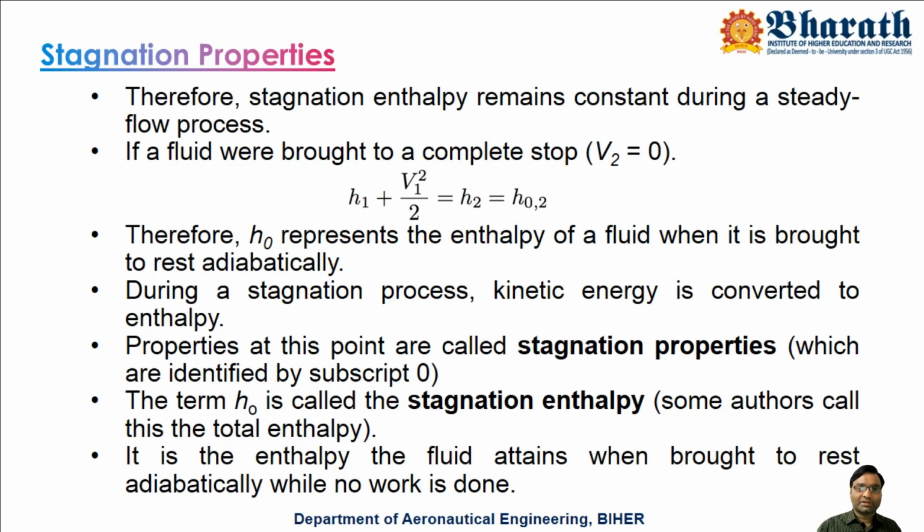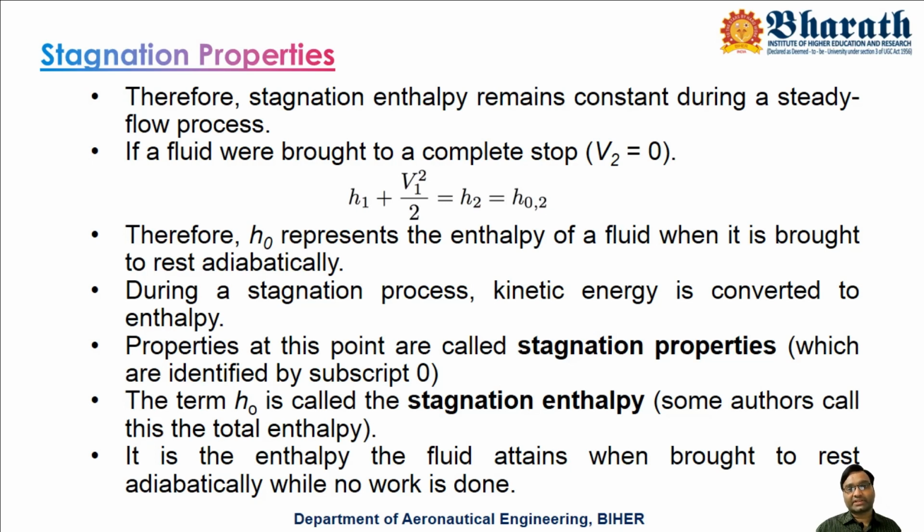Sticking to the same principle, if I bring at location 2 the velocity of the fluid molecules adiabatically to 0, then whatever energy is contained by the fluid molecules at location 2, I can rewrite the one-dimensional energy equation. Since V2 has gone to 0, we are left with h2 only. So h1 plus V1 square by 2 equals h2, and whatever energy is contained by the entire fluid molecules at location 2 is the stagnation enthalpy.